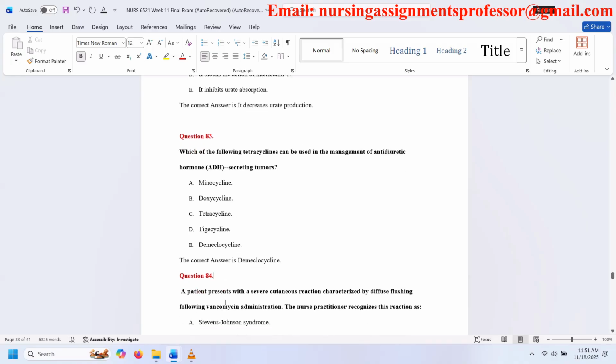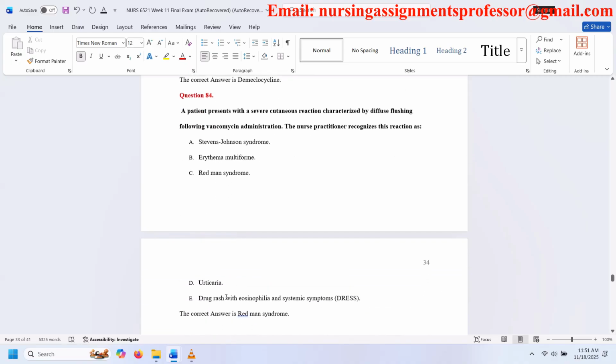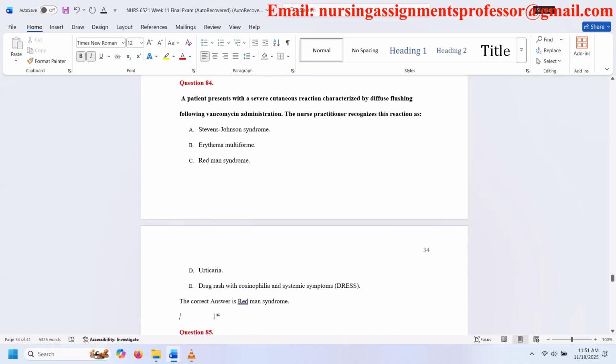Question 84. A patient presents with a severe cutaneous reaction characterized by diffuse flushing following vancomycin administration. The nurse practitioner recognizes this reaction as A. Stevens-Johnson syndrome. B. Erythema multiforme. C. Red man syndrome. D. Urticaria. E. Drug rash with eosinophilia and systemic symptoms. The correct answer is red man syndrome.